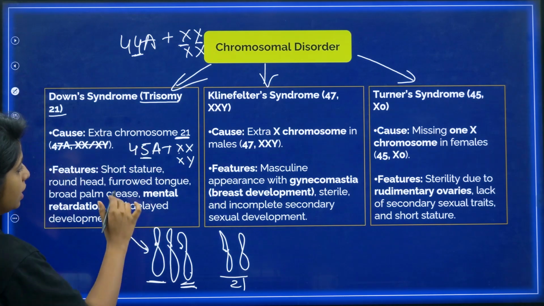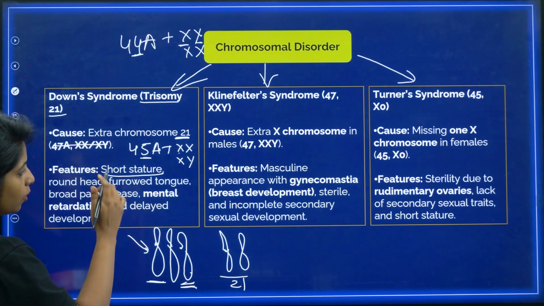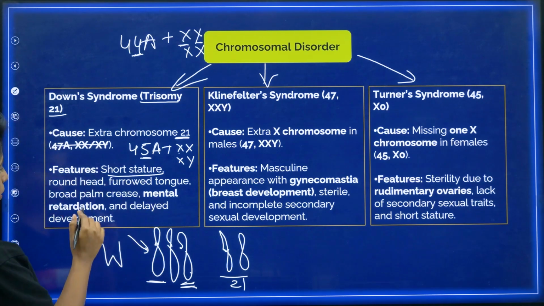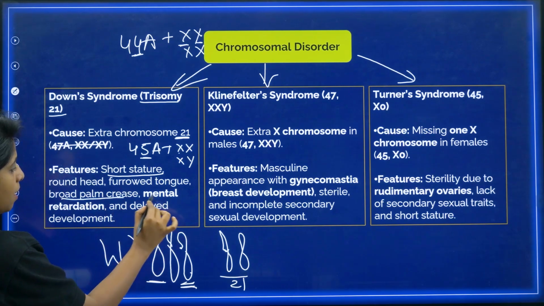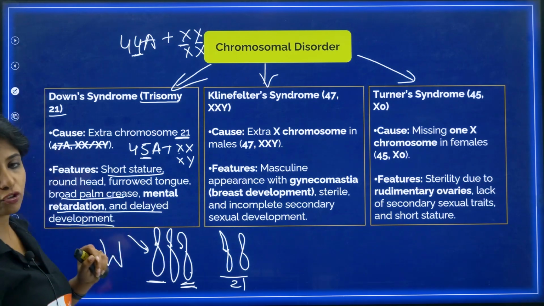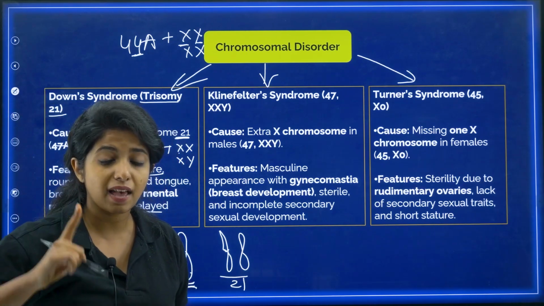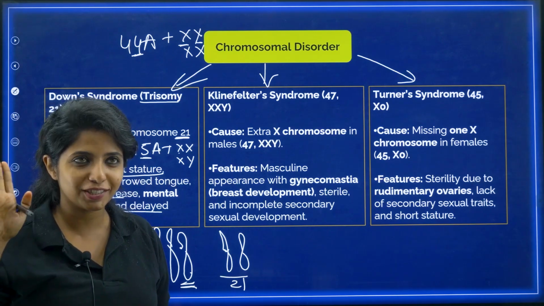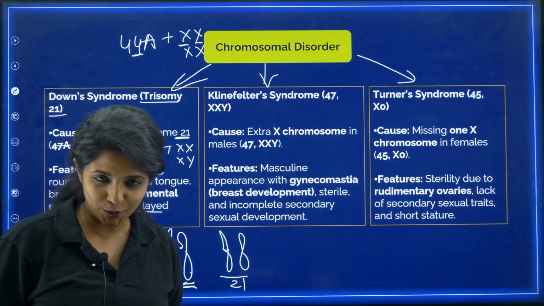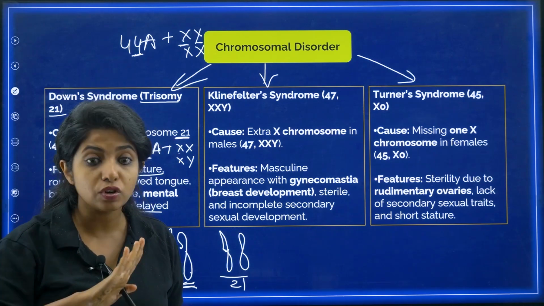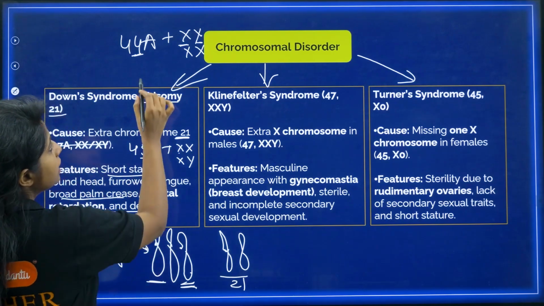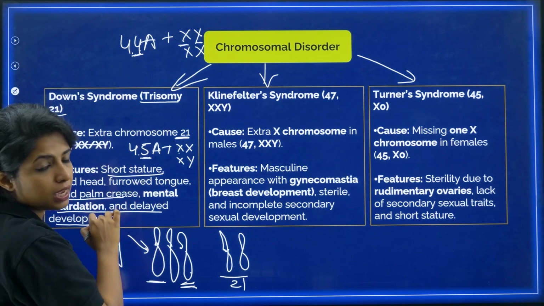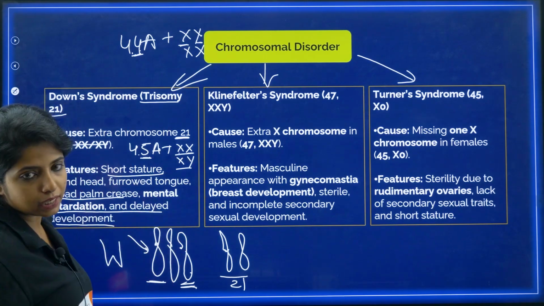Features, what are the features? Short stature will be there, round head will be there, furrowed tongue will be there. The tongue will be looking like this. Broad palm crease will be there. Mental retardation and delayed development will also be there in Down syndrome. Remember, this is an example of aneuploidy, since there is a gain of chromosome over here, and this is an autosome, not a sex chromosome. Which is why instead of having 44 autosomes, this person is having 45 autosomes and can have either XX or XY, my dear children.